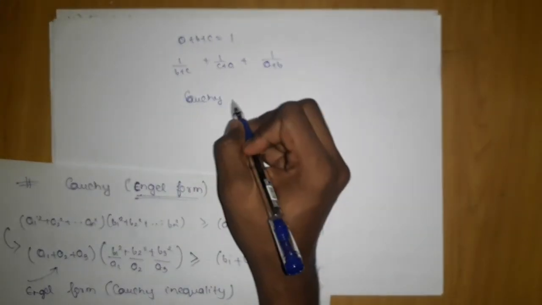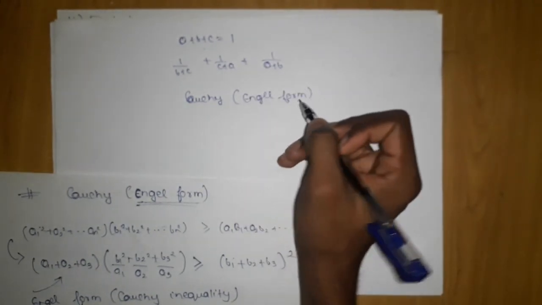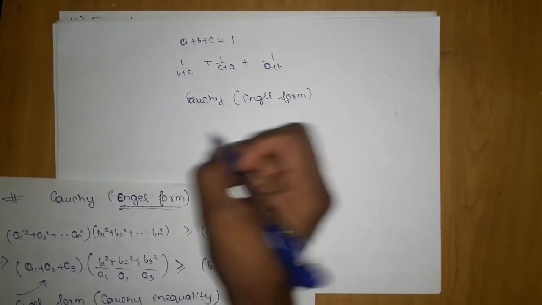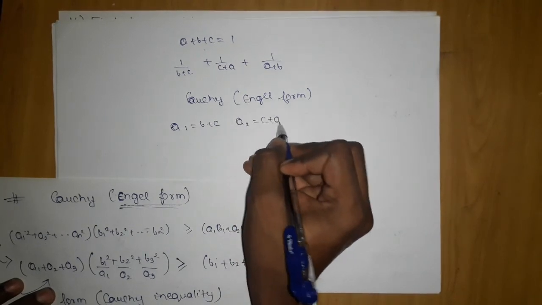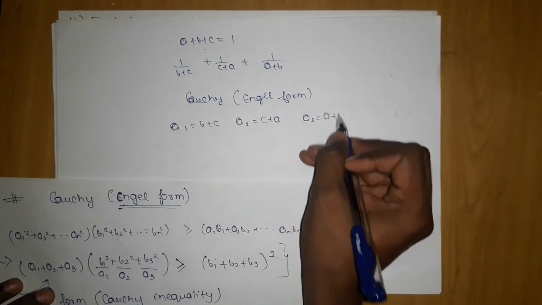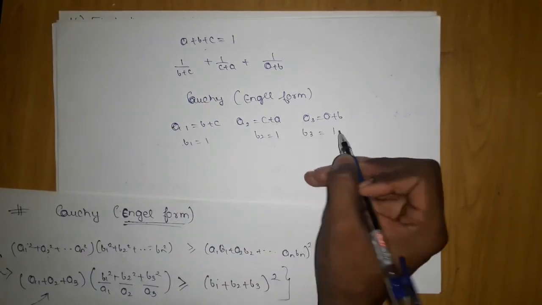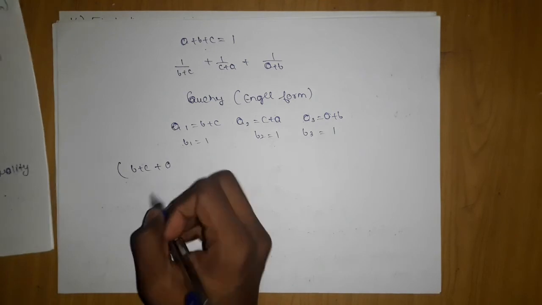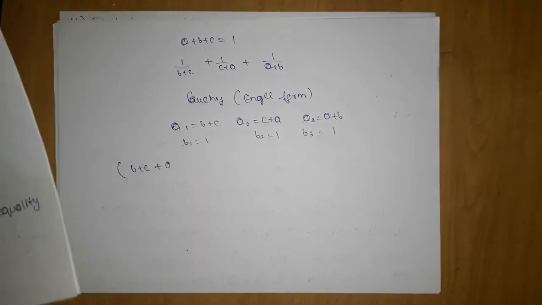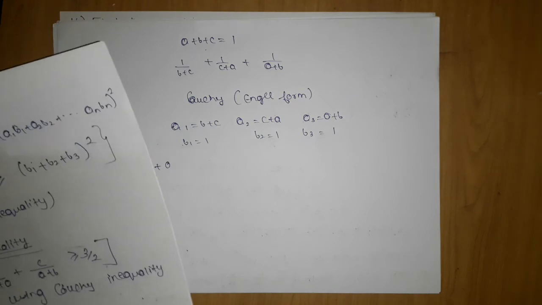You can apply Cauchy form, not a problem, just making you comfortable with the Engel form. In the Cauchy-Engel form, I will consider these terms as a's: a1 will be b plus c, a2 will be c plus a, a3 will be a plus b. And b1 will be 1, b2 will be 1, b3 will be 1. The moment I apply the Cauchy form, b plus c plus c plus a plus a plus b, into b1 square by a1, b2 square by a2, b3 square by a3, is greater than or equal to b1 plus b2 plus b3 the whole square.